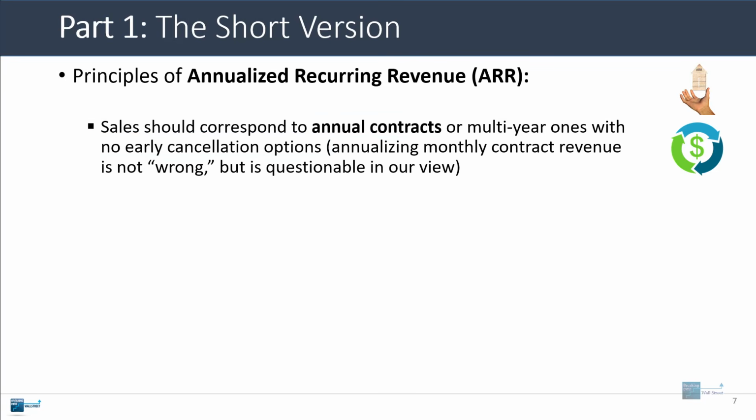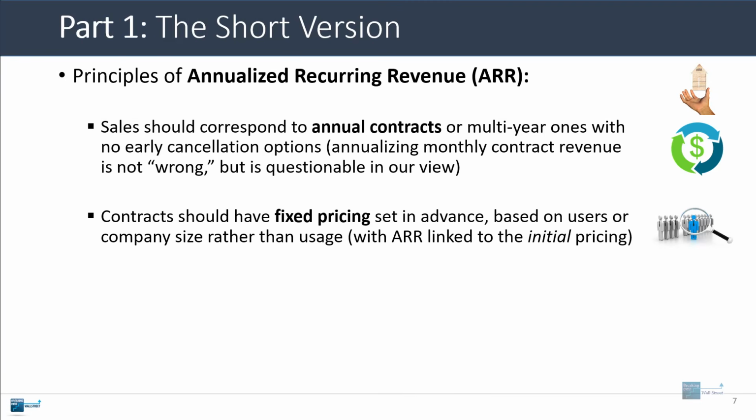Now, some people will tell you that you can annualize monthly contract revenue, and it's not necessarily wrong to do this, but we do think it's a little bit more questionable if you're analyzing month-to-month contracts because they can be canceled so easily. Also, these contracts should have fixed pricing that's set in advance, and it should be based on users or company size rather than usage. If the pricing is based on usage, or a large portion of it is, then by definition it's not recurring because the usage could always change over time.